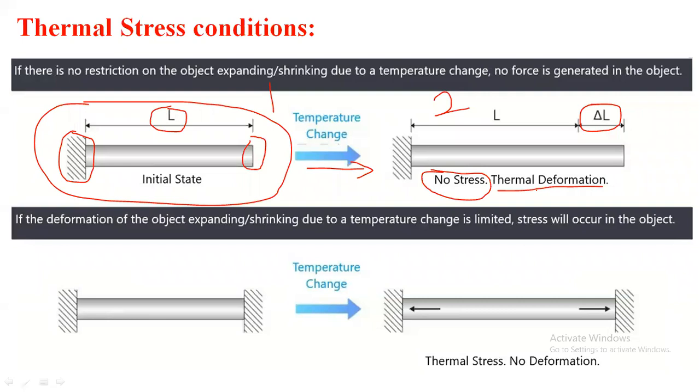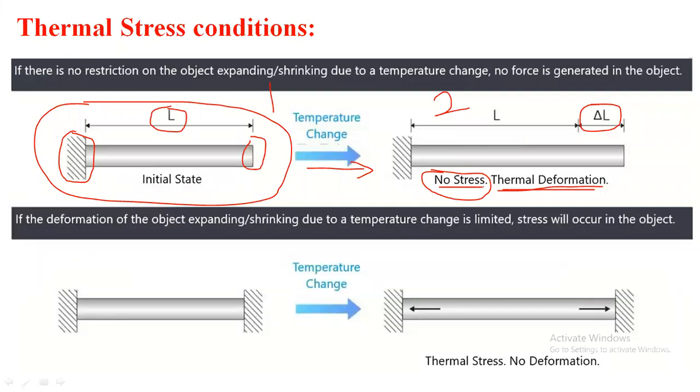It is not correlated with stress. Force is correlated with the stress value, but whatever deformation or elongation takes place is correlated with strain. Therefore, in the second figure, there is a possibility of thermal deformation only, but no thermal stress will be developed.